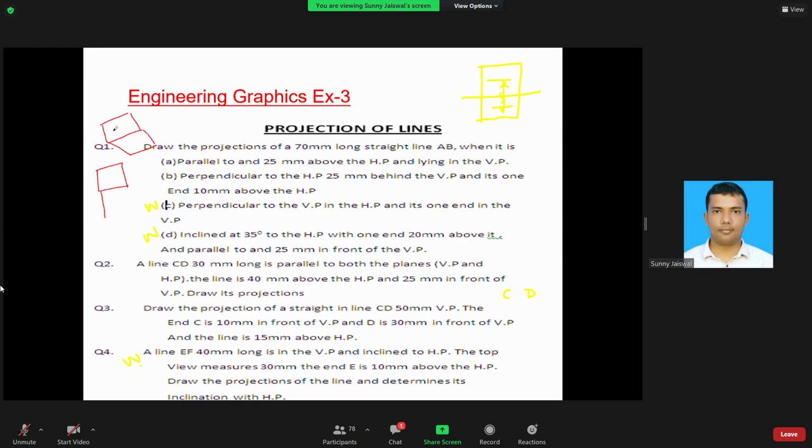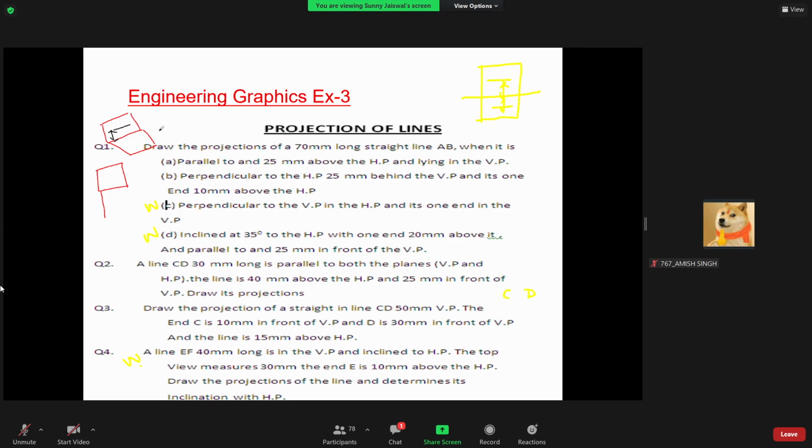Can you see now? This is your first quadrant. So what is this distance? 25 mm. Okay, and this line is lying in the vertical plane. Now this is the location, or you can say orientation, of the line.